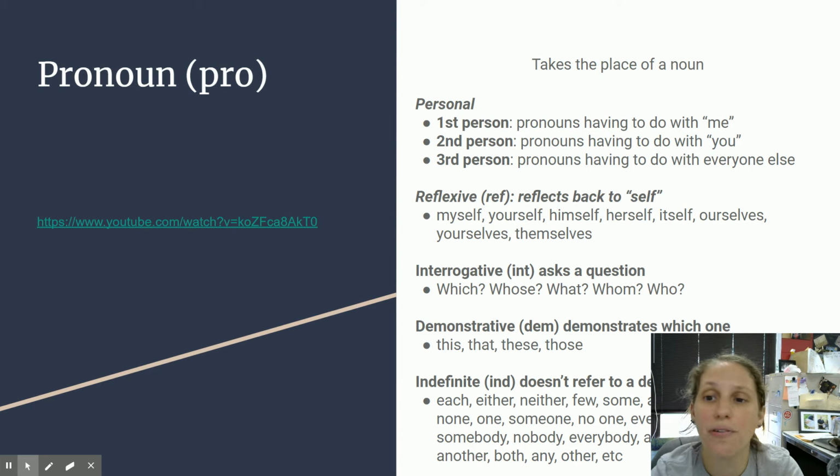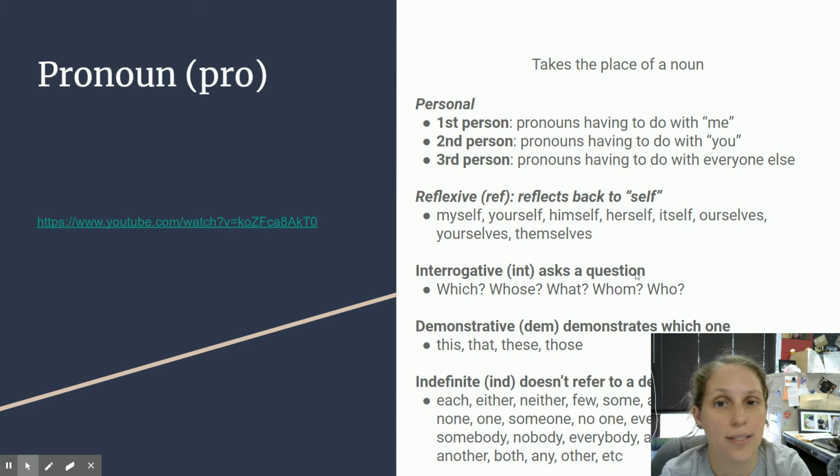So reflexive pronouns reflect back to the self: myself, yourself, himself, herself, itself, ourselves, yourselves, themselves. If it doesn't say self on the end of it, then it's not one of those words. It's not reflexive. So that one's pretty easy. Watch out for things that are not reflexive pronouns because they are not words. His self, it's not a word. Himself, okay? So those would be reflexive, and we call those ref pro. So these would be 1 pro, 2 pro, 3 pro, ref pro.